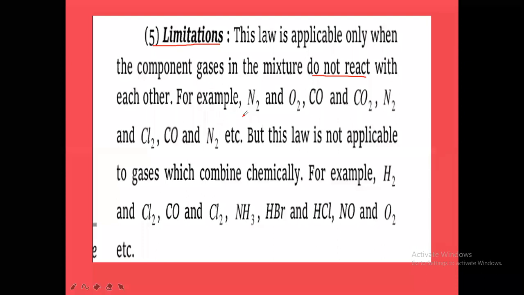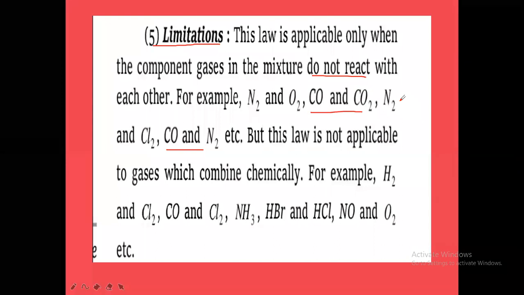Remember, for example, we have taken these gases here. Oxygen and nitrogen, CO and CO2, they don't react. N2 and Cl2, they don't react at room temperature. CO and N2, they don't react. So in these cases, the mixture of CO and N2, the mixture of CO and CO2, the mixture of N2 and Cl2, all these mixtures are non-reacting gaseous mixtures.